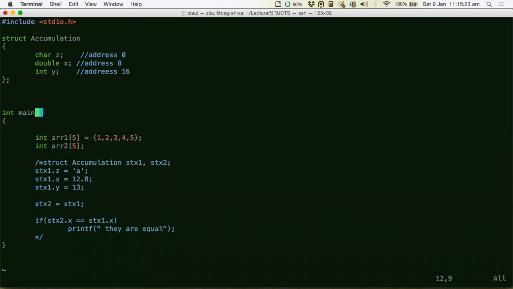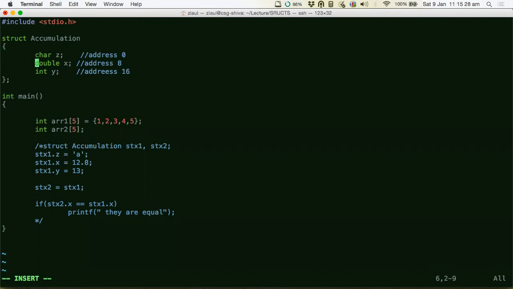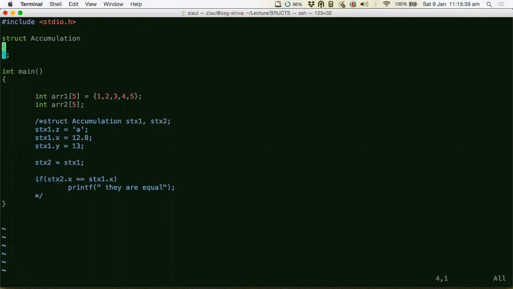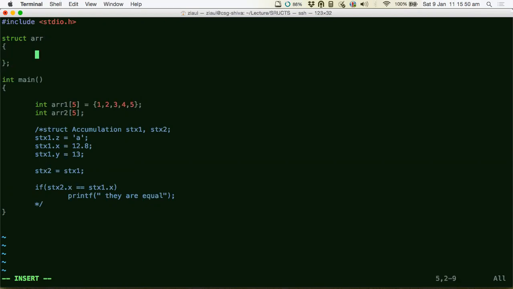What is the trick to do this? The trick would be to make this array part of the structure. Because as I told, structures can have any data type inside, right? So an array can also be a data type. Let me call it ARR. Now you have a structure, and inside the structure there is an array.